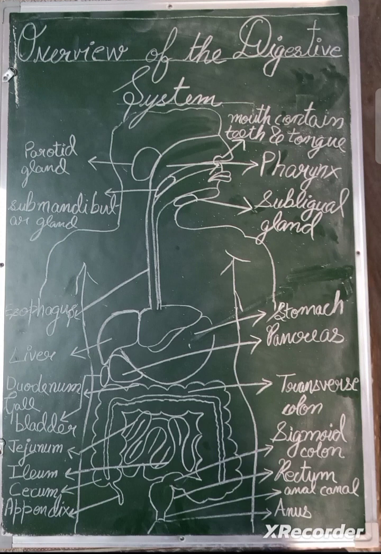Teeth aid in the physical breakdown of the food, and the tongue assists in chewing and swallowing. The other accessory digestive organs, however, never come into direct contact with food. They produce or store secretions that flow into the GI tract, that is gastrointestinal tract, through ducts. ये secretions GI tract में flow होते हैं. The secretions aid in the chemical breakdown of food.